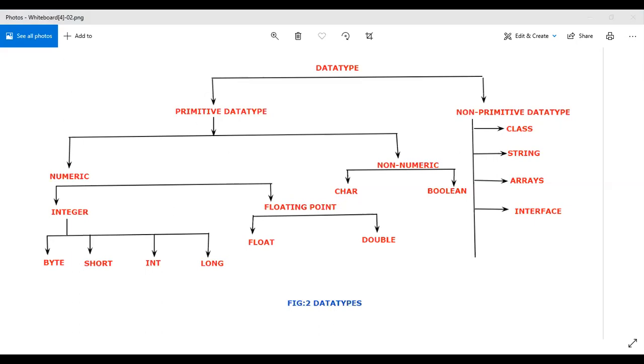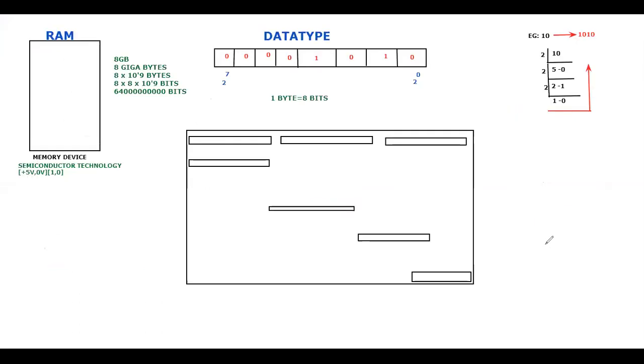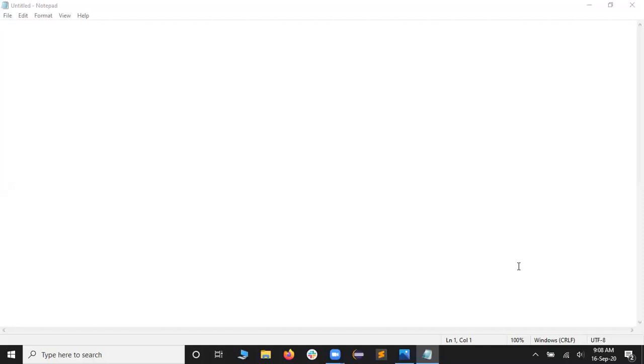Let me enter my whiteboard. From this whiteboard, now I want to give you some notes. So let me quickly give the notes now. This happens to be our day 7. What we are discussing today is a very important topic, the data type. So in this data type, I would like to give some definition. What do you mean by data type? If someone asks you, you can tell it as